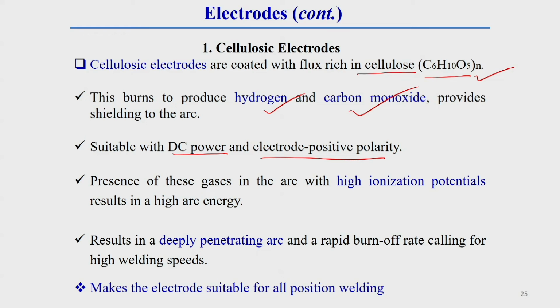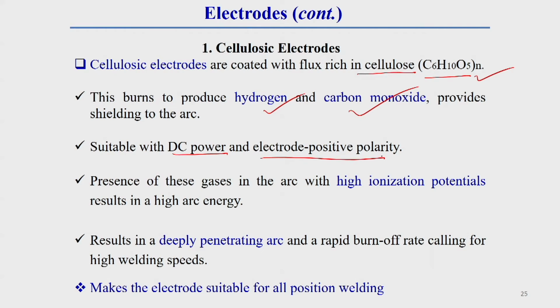Due to this high arc energy, with this electrode you can get deep penetration, and it will also provide more heat. So the burn-off rate will also increase. If the burn-off rate as well as penetration increase with this electrode, we can increase the welding speed also. That is why it is generally called for high welding speed.